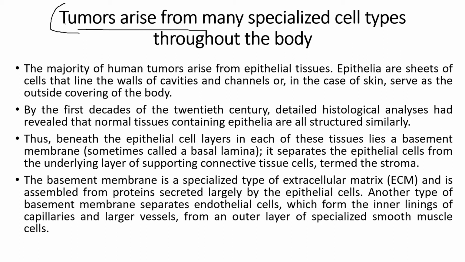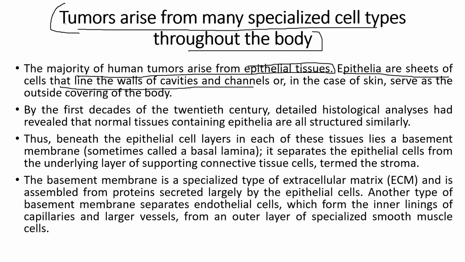These tumors arise from many specialized cell types throughout the body. We'll discuss one of the cell types from where tumors majorly arise. All right. The majority of human tumors arise from epithelial tissues. If you have watched my previous video, I mentioned the term epithelial tissues while differentiating between a normal cell and a cancerous cell. It is very important to understand that almost 70 to 75% of tumors arise from epithelial tissues. And these epithelia are sheets of cells that line the walls of cavities and channels in the skin, and serve as the outside covering of the body.